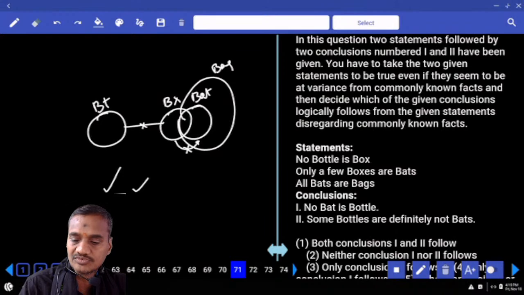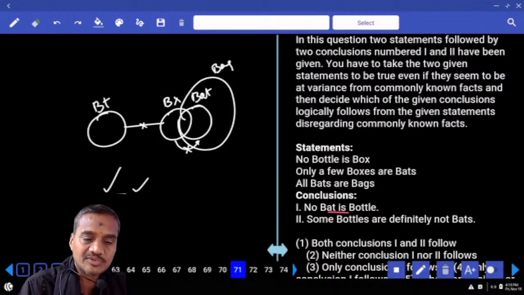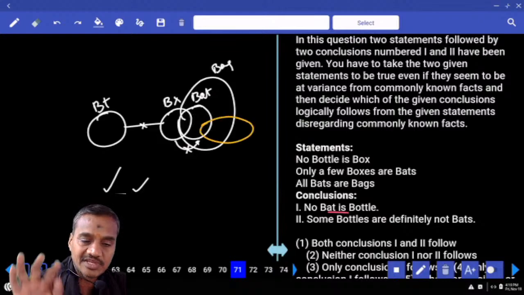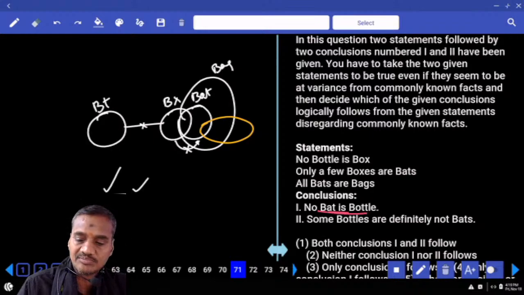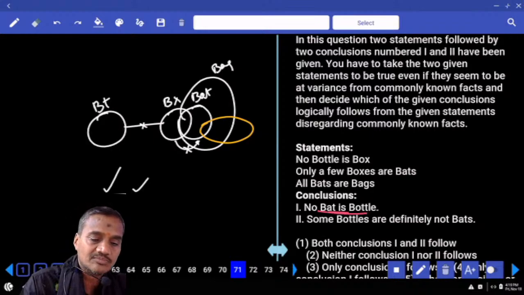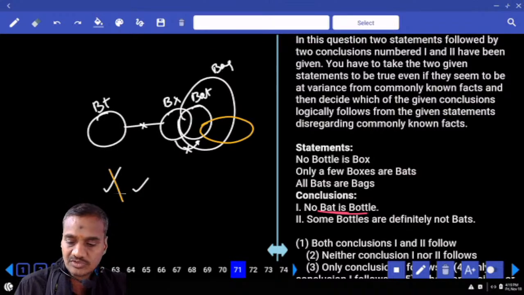Then coming to the first one, no bat is a bottle. To make this one false, I need to prove some of the bottles are bat. Now tell me whether I can write bottle like this or not. If I write like this, I have proven some bats are bottles is true, some bottles are bats will be false. Clear, alternate diagram true, previous conclusion false.